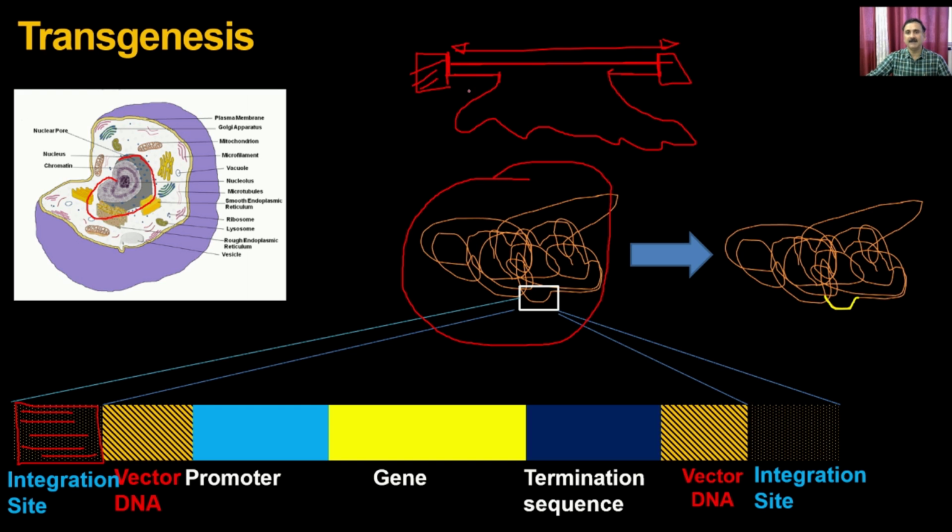In the first cycle, this will go and fit, and in the subsequent cycle, when there is replication, this portion is going to be removed and this portion is going to be replicated. In the beginning the two DNA will stick to this portion, and later during the cell cycle as well as replication, this whole DNA is going to be replaced by this cassette. That's how this portion of the genome is now modified and where your transgene is expressing. This transgene is going to express and proliferate along with these cells.